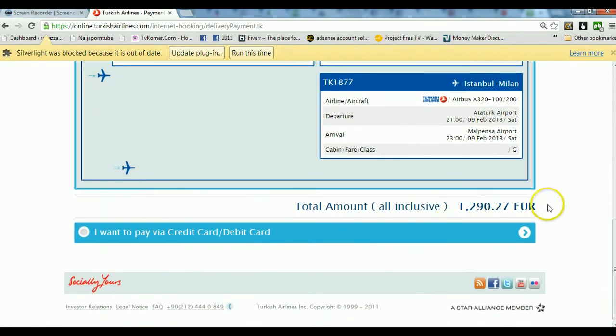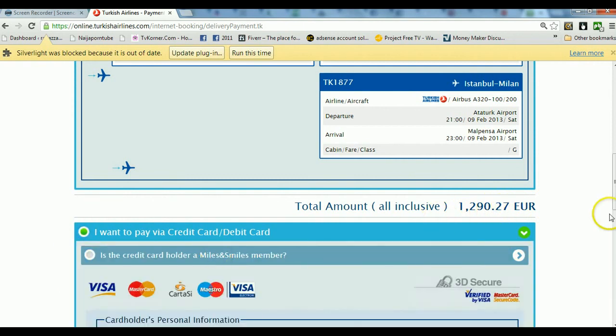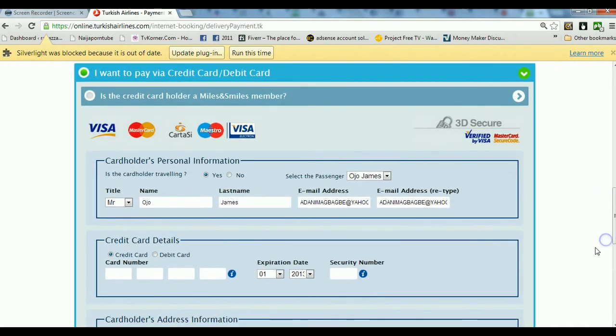Okay, now the total amount comes out as 1,290 euro 27 cents. Then I'll tell them I want to pay via credit card. Then depending on the credit card you want to use, here they will ask you this information. If the credit card is your own, they will ask: is the credit card holder traveling? If it is you, yes. Since it is not me, I tell them no.